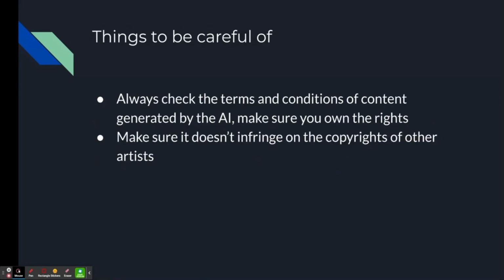Always check the terms and conditions of content generated by the AI to make sure that you own the rights. This is especially true for the free tools. You never really know if it's being generated and the rights are owned by the company that owns the AI, or the rights are given to you. Always read the fine print and make sure you know who the rights of the AI content is going to. And make sure it doesn't infringe on the copyrights of other artists. This might land you in deep trouble if an artist complains and sues or claims copyright infringement on you.